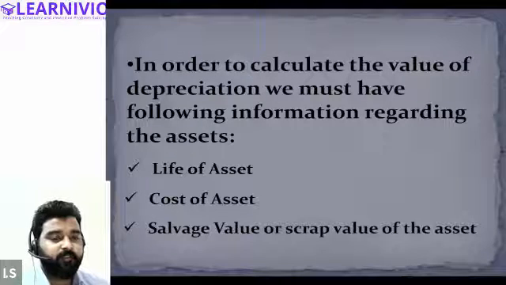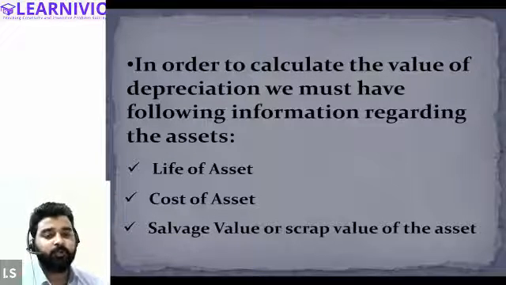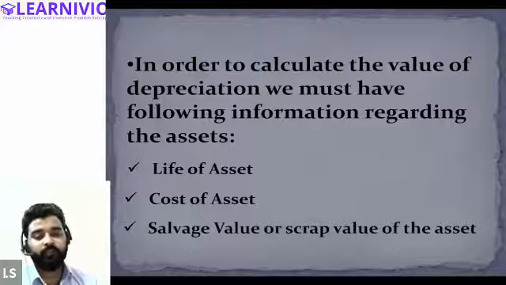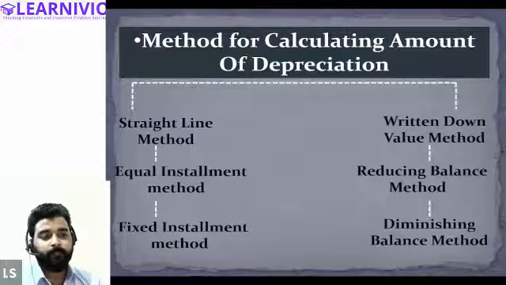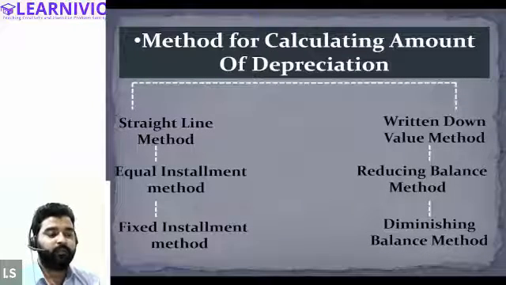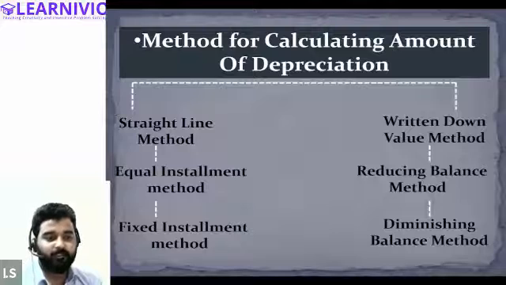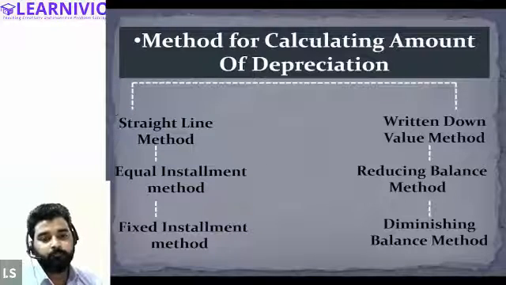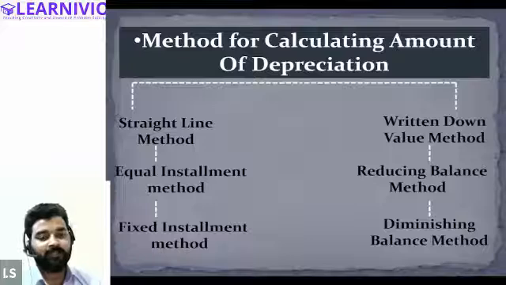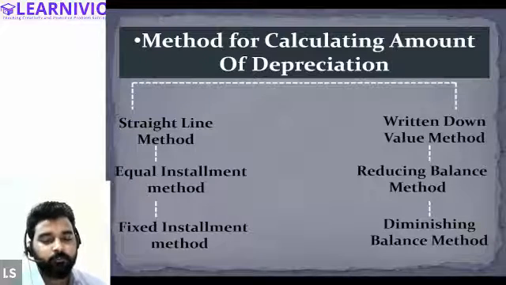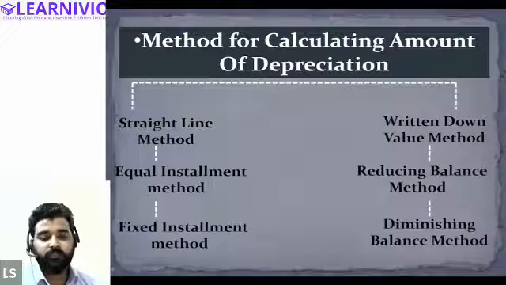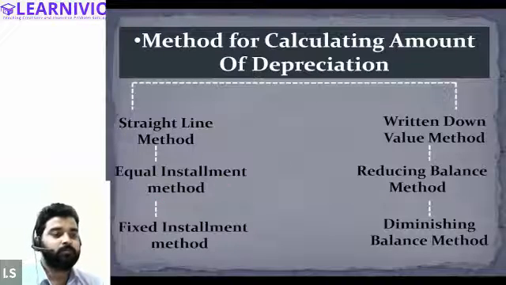So we have understood the meaning. We have understood the various things that we will require to calculate the value of depreciation. Now see, there are two methods to calculate depreciation. One is called the straight line method and the other is called the written down value method. Straight line is SLM, short form for the straight line method, and written down value method is WDV. The straight line method is also known as the equal installment method or fixed installment method. These are the other names of the straight line method.